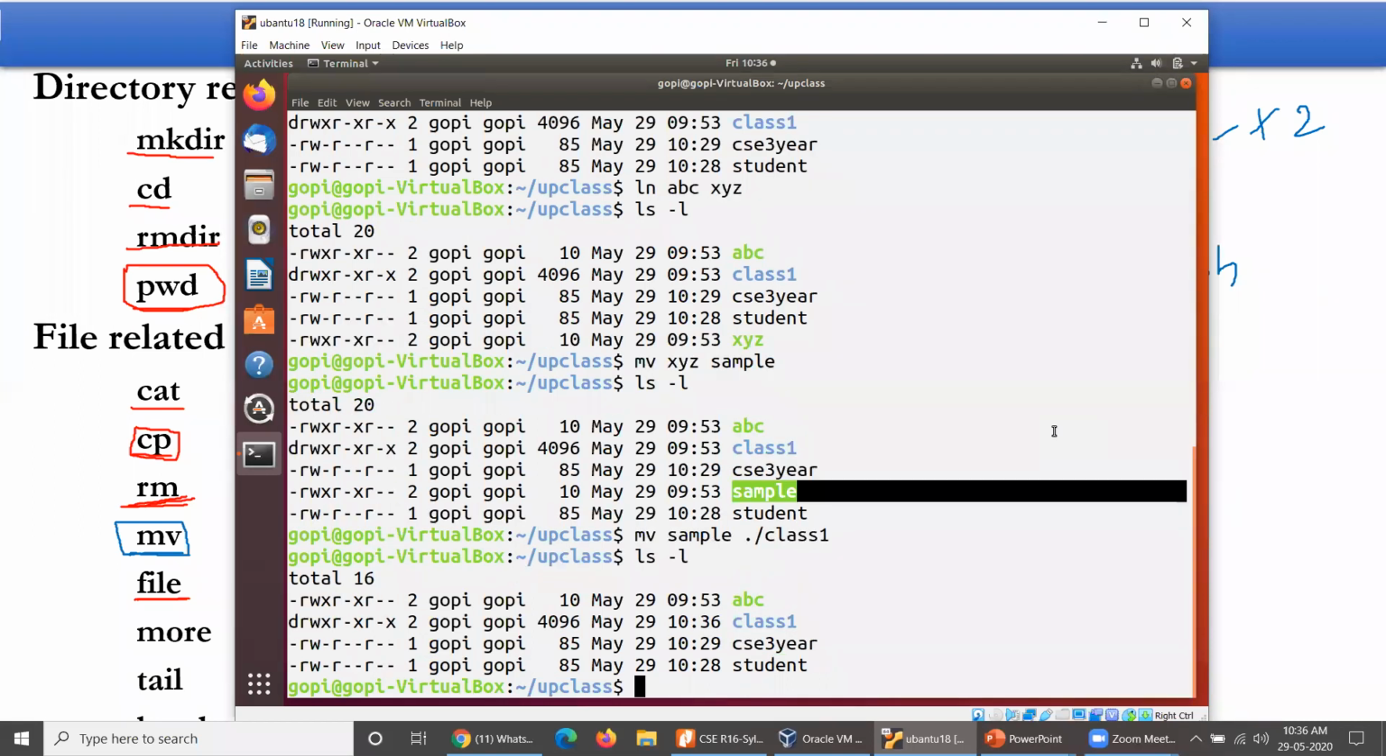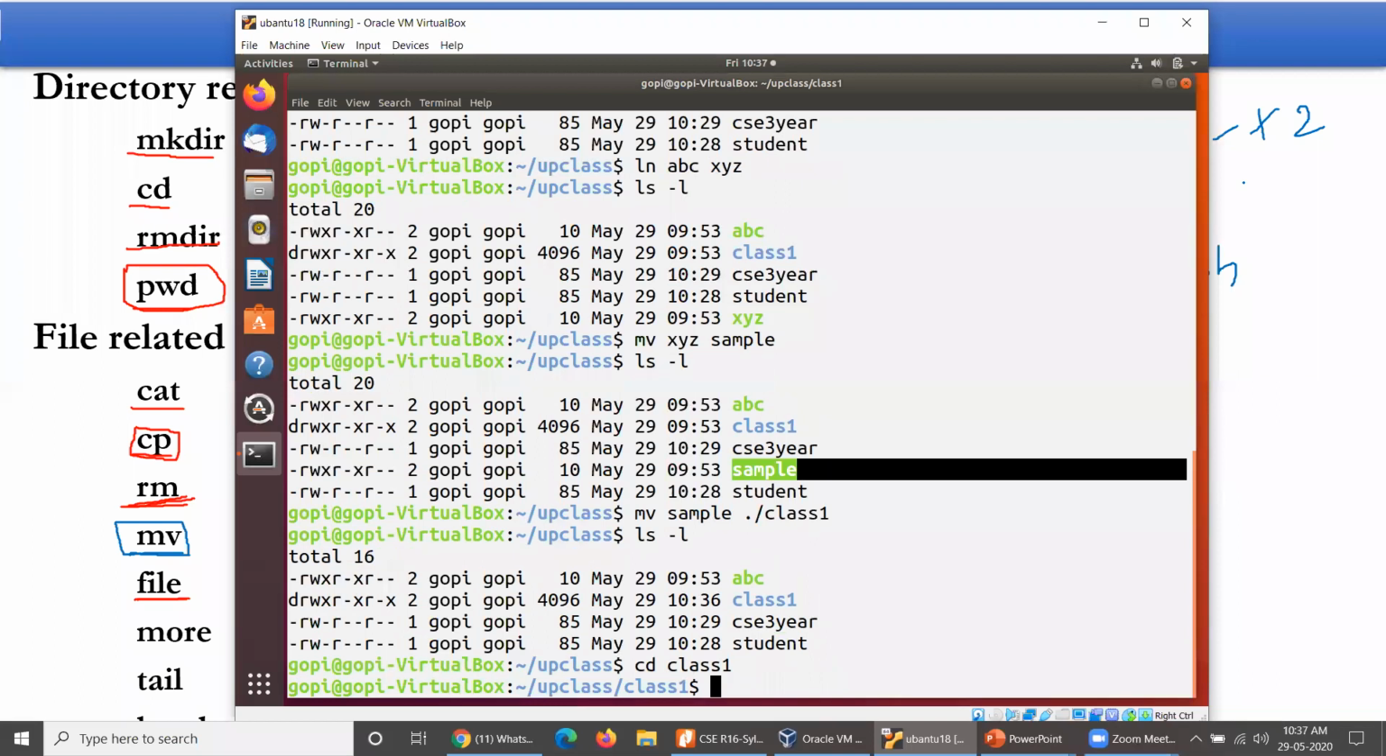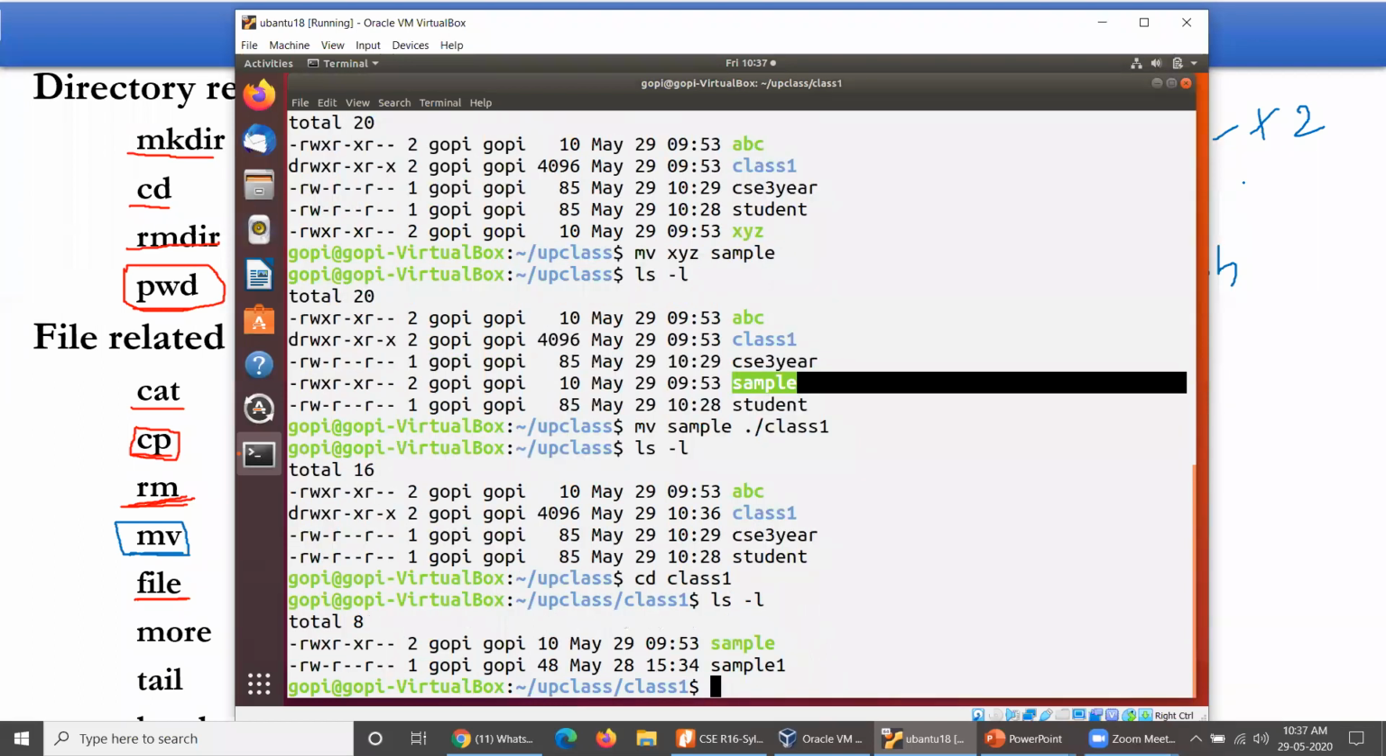What do you mean by dot? I would like to explain. Here there is no sample; sample is not available. Now cd class one, and you can see ls -l in class one. Yes, sample is available here. Sample is moved from up class to class one.